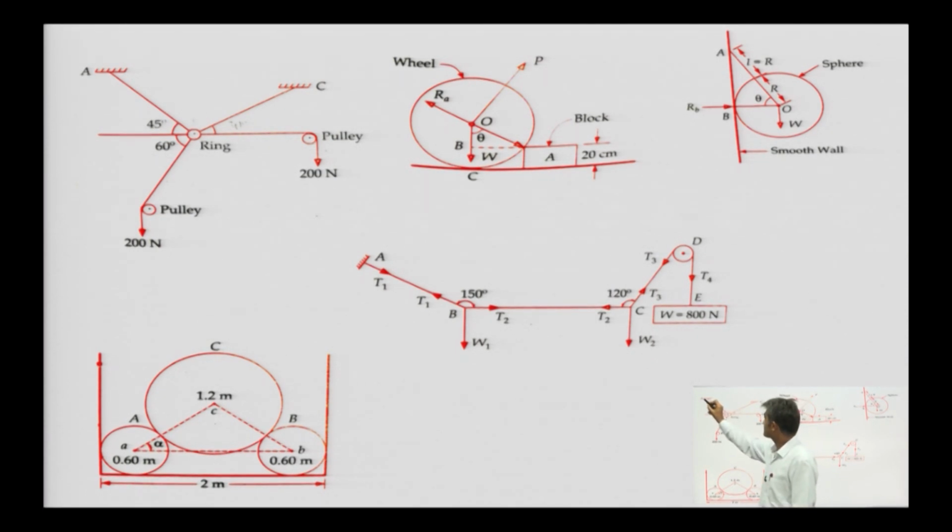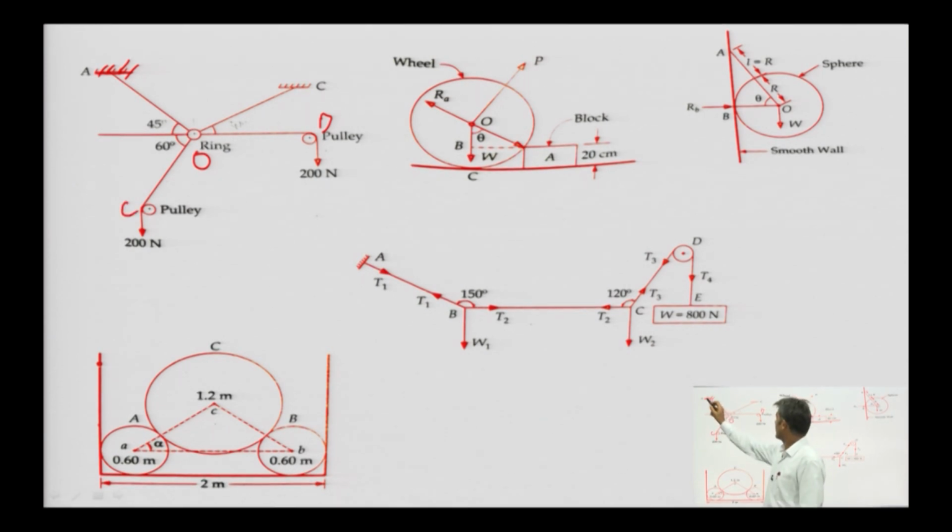It is fixed, clamped at point A. Suppose I write the points A, B, and suppose I am writing this point O, this B, and this C.